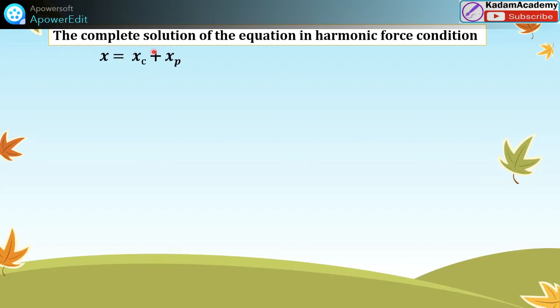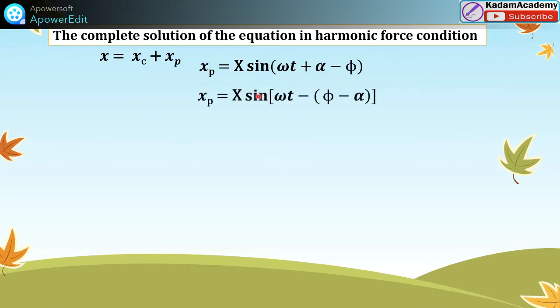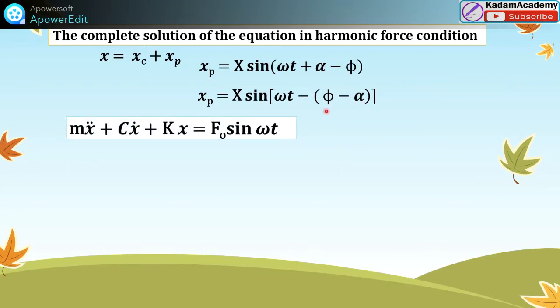In this case, x is equal to xc plus xp. The absolute displacement of mass from the equilibrium position x, you can find out as xc plus xp. So xp is nothing but x sine omega t minus, inside the bracket, just rewriting this equation, phi minus alpha.